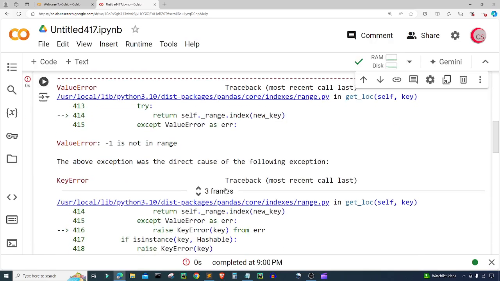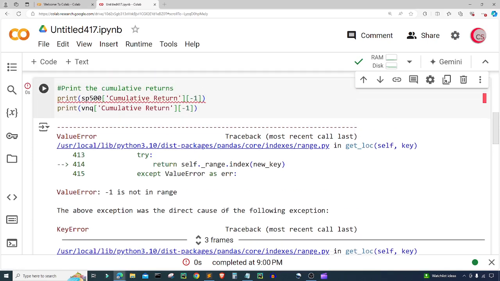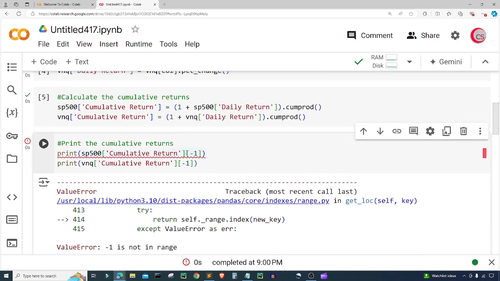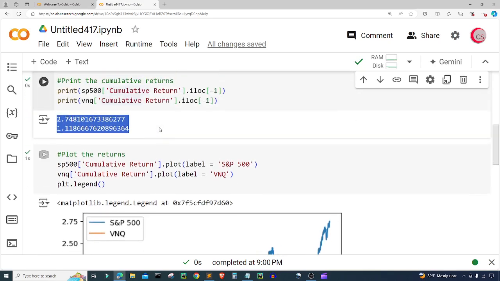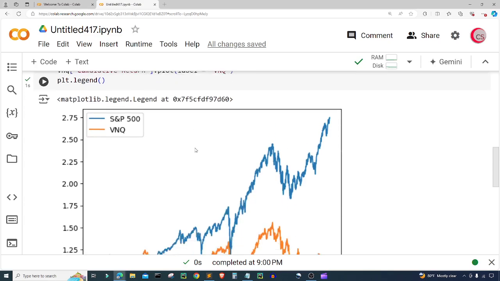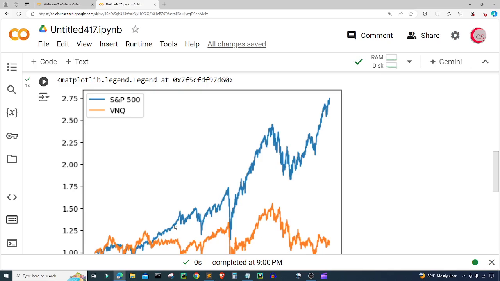Okay, so now we can see that -1 is not in the range, and that's okay because I just need to put here dot iloc, and same for here dot iloc, the location. Let's go ahead and run that again, and now we get the cumulative returns. Let's go back down to our plot, and like I said, it looks good, right? In blue we have the S&P 500 cumulative returns, and in the orangish yellow we have VNQ's returns.